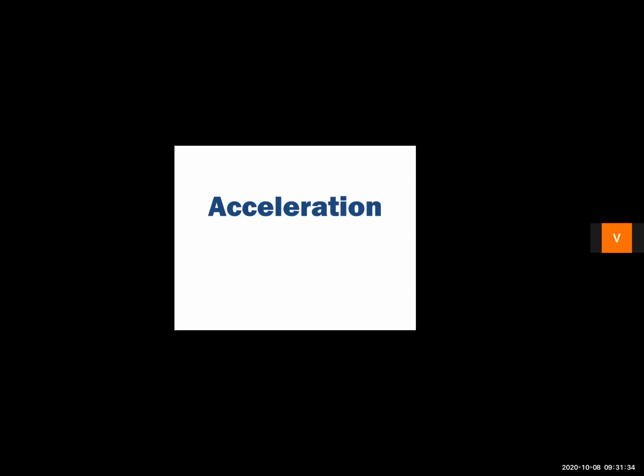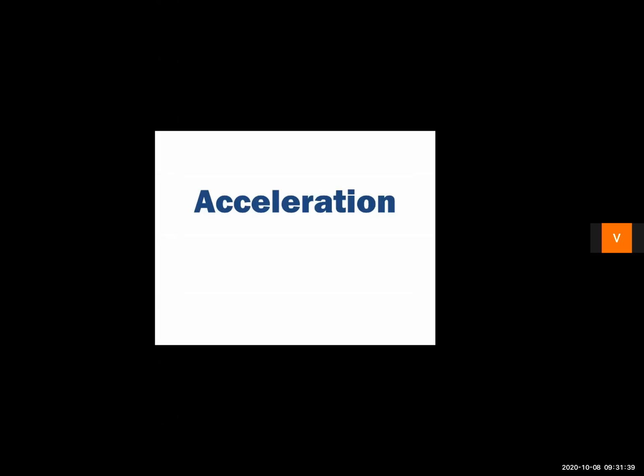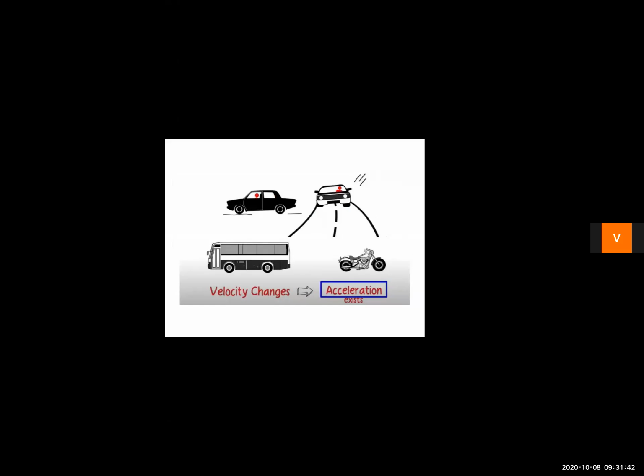Today, we are going to start with the topic acceleration. Here you can see that the car is moving with a variable speed. The speed of the car over here is changing. Here we can see that the car is changing its direction. Same is the case with the bus as well as with the bike. They are moving with a variable velocity. So, whenever the velocity changes, acceleration comes into picture, right?